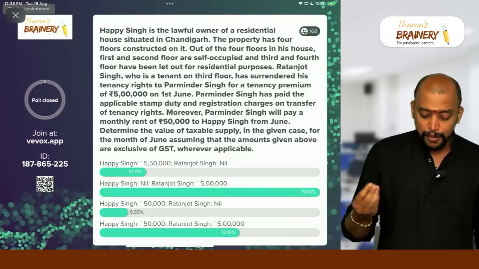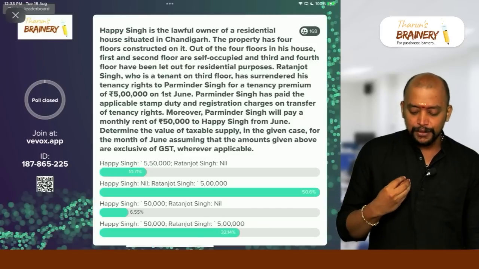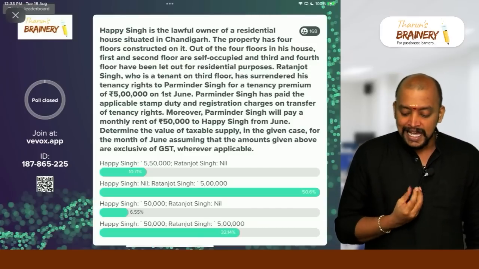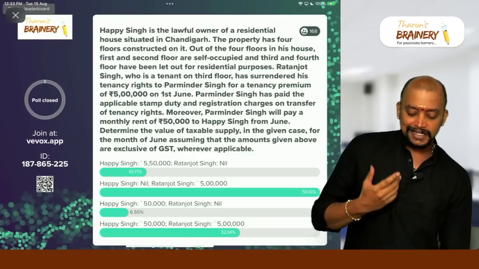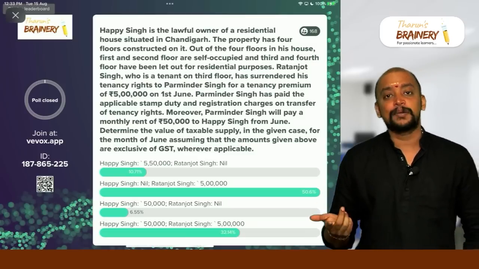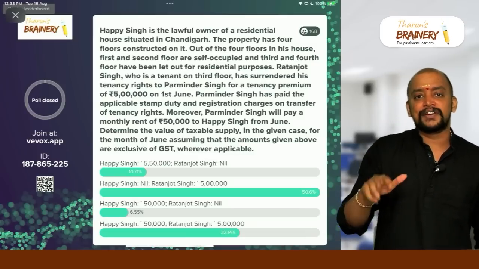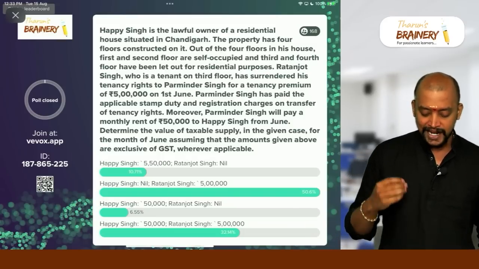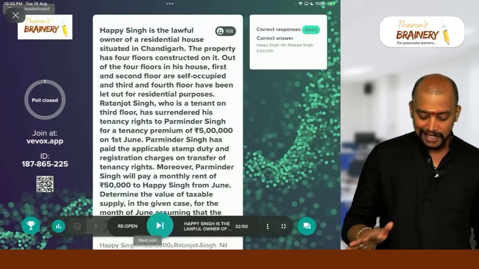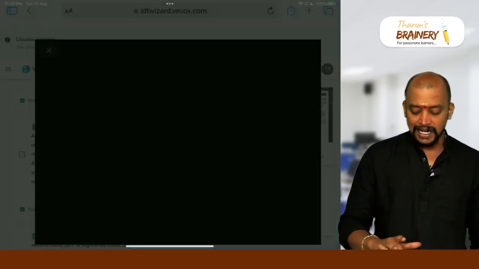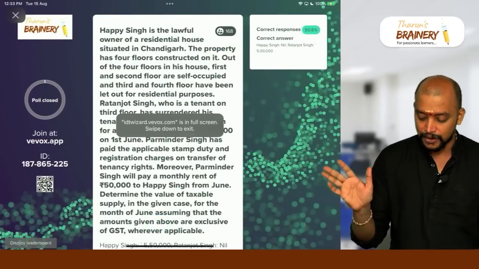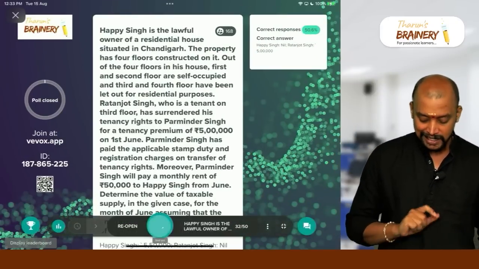Then what about the property owner? Property owner will get the rent, that is rent with respect to what property? Residential property, for residential purpose. So nothing is given to an unregistered person is exempted. Therefore, in the hands of Happy Singh, there is nothing. So in the hands of Happy Singh, nil, and in the hands of Ratanjot Singh, it will be 5 lakhs. Okay, that is the correct answer in this case.